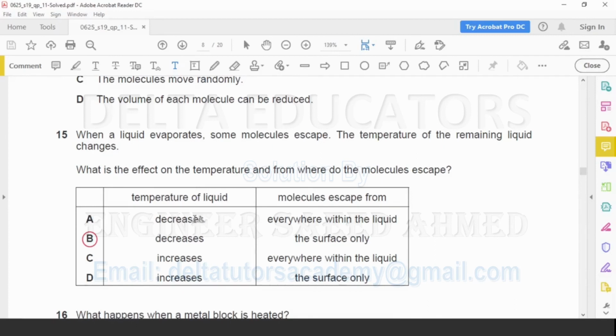Now decreases is given in option A and B, so possible options are A and B. What about the molecules escaping? Molecules escape from the surface of the liquid. The surface only is given in option B, so correct option, option B. In A, it is given everywhere within the liquid. Everywhere within the liquid is in boiling, not in evaporation. So correct option, option B, temperature of the liquid decreases and molecules escape from the surface only.